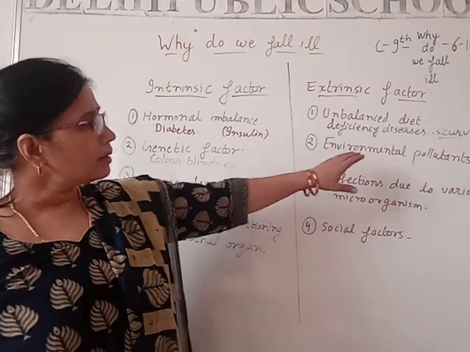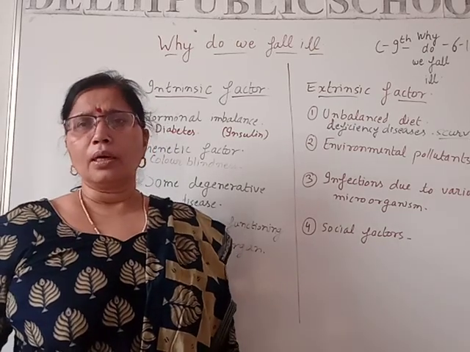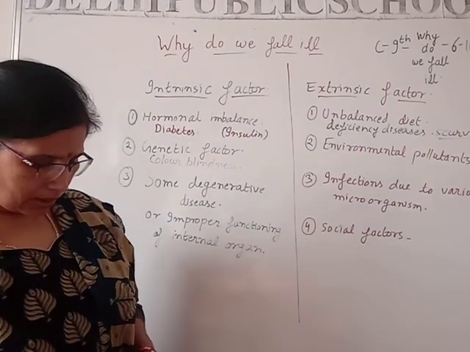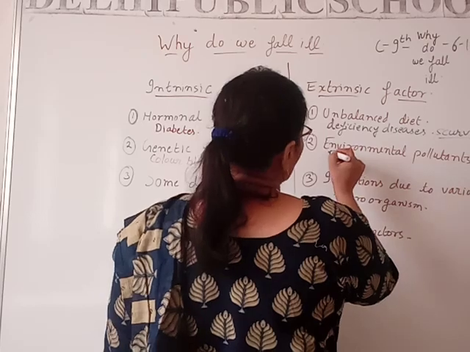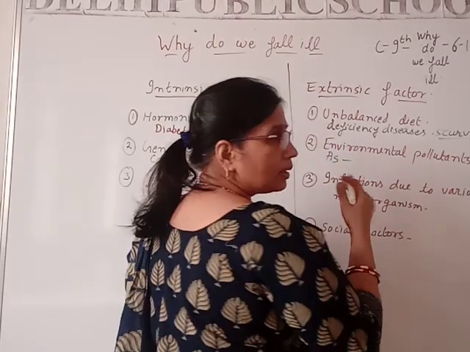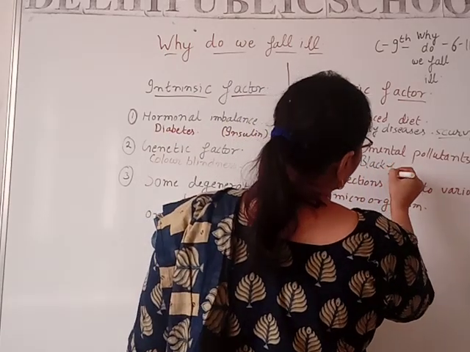Okay. So among these environmental pollutants, for example, arsenic causes the blackfoot disease. Arsenic, I have chosen the symbol, causing the blackfoot disease.